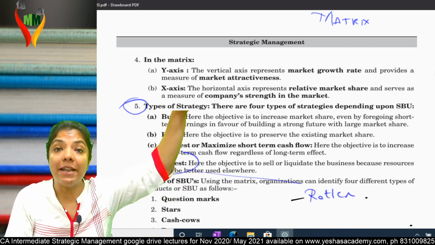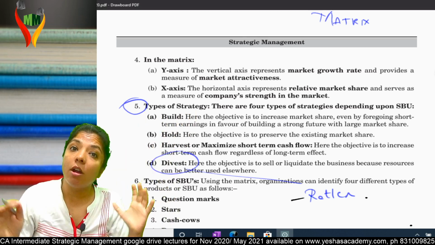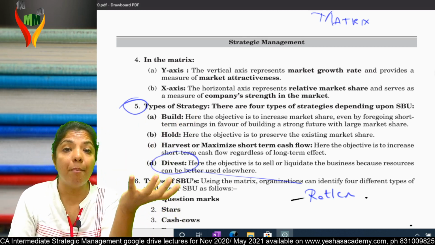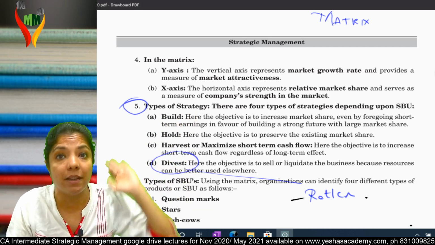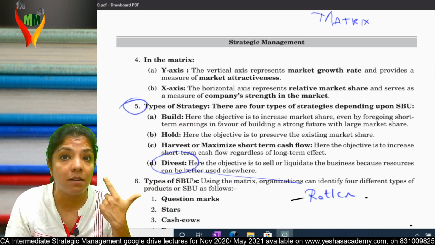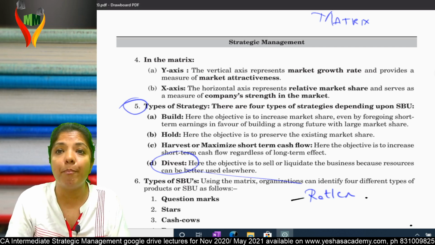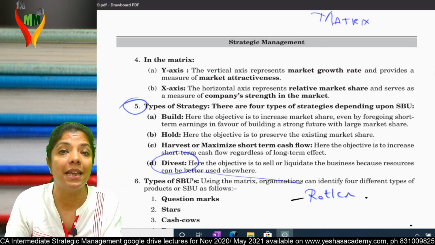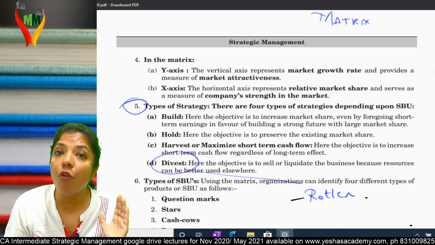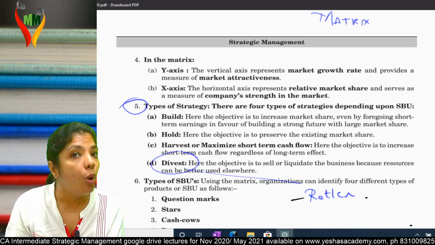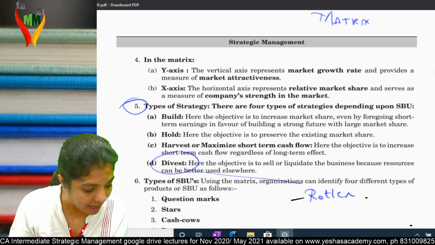See, mature and rotten, hell lot of difference. If you buy a mature mango, you'll pay. Rotten mango, you'll pay, but you'll pay peanuts. So in divest, when I'm selling in divest, basically I am selling in peanuts. I am selling which has no value in the market. Am I clear? So there are four strategies: build, hold, harvest, and divest.